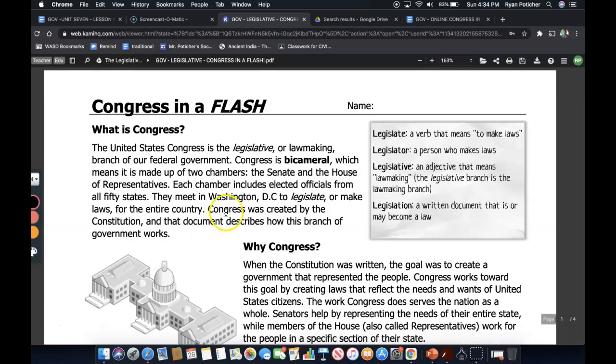For clarity, here are some key terms that you should know. To legislate is a verb that means to make laws. A legislator is a person who makes the laws. Legislative refers to, of course, lawmaking. The legislative branch is the lawmaking body. Legislation refers to a written document that is or may become a law.